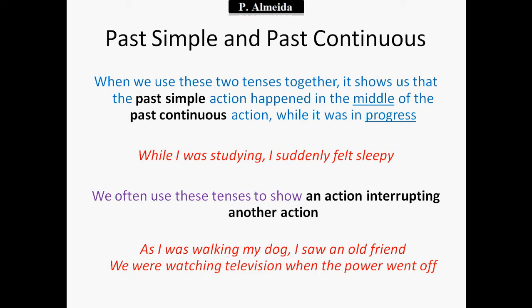I carried on walking my dog. So it's something that happened that interrupted and is not a permanent one. It was just a temporary action, okay? "We were watching television when the power went off." Again, another example. Something was happening in the past, and then something interrupted that action, okay? So that's how you decide if you want to use the past simple or past continuous.